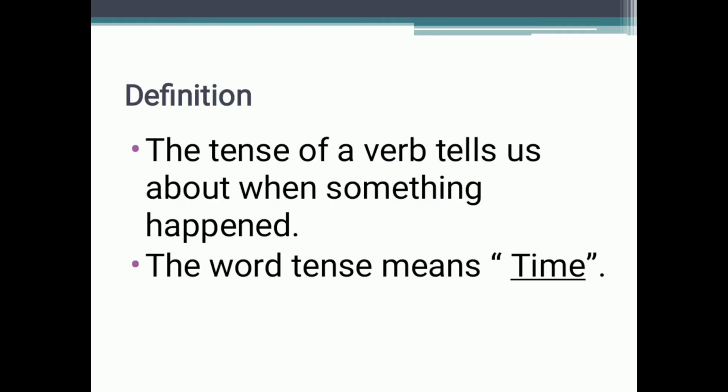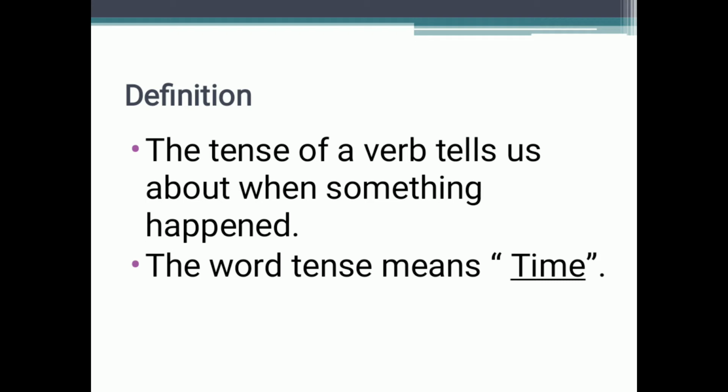As you can see, tense generally means time. The meaning of the word tense is time. Tense of a verb tells us about when something happened. As we know, "when" is used to denote time. So tenses are basically used to tell us about the time when some work happened, like somebody completed the work in the past, somebody is doing the work right now, that is in the present, and somebody will do the work tomorrow.